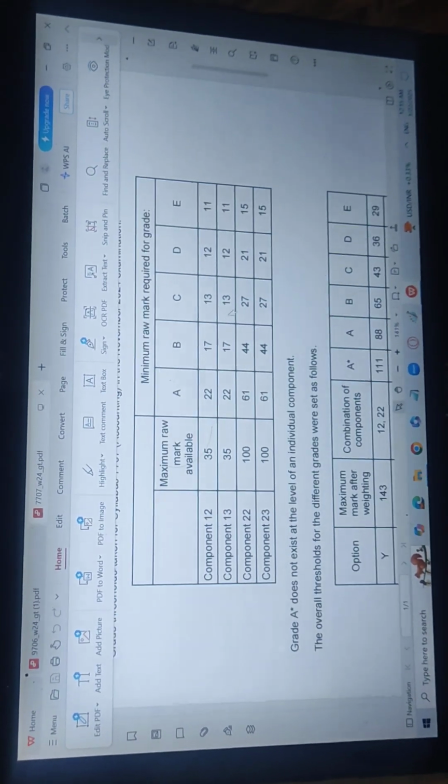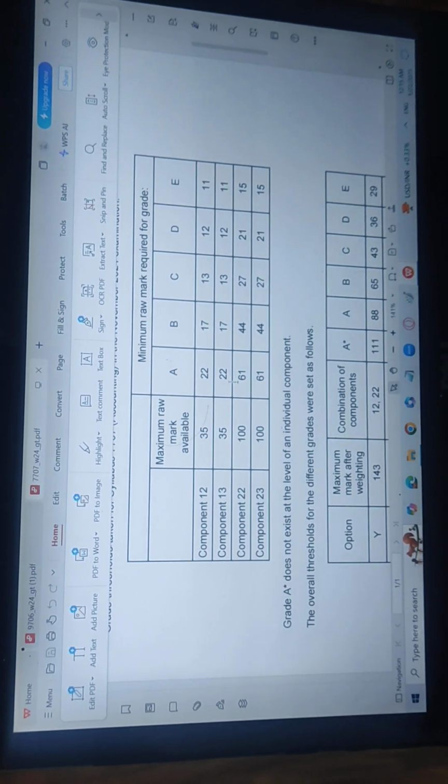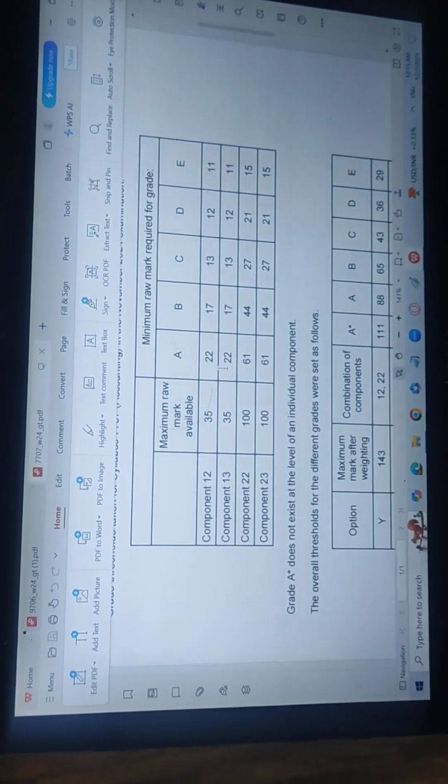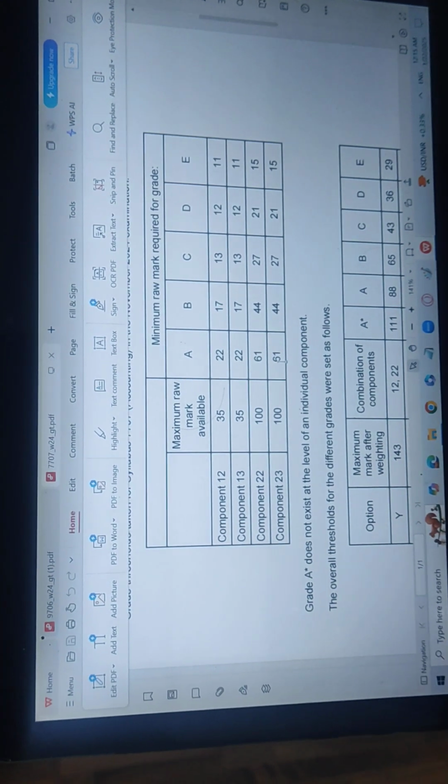If we talk about IGCSE, or the October-November variant of O Levels, for the MCQs paper out of 35, you need 22 to get an A, which is almost 60%. And again for 22 and 23, 61 is going to be the A out of 100. It was 58 for variant 2 in May-June, and it was 42 for an A for variant 2-1 in May-June. But now for both variants 2-2 and 2-3, it was 61.